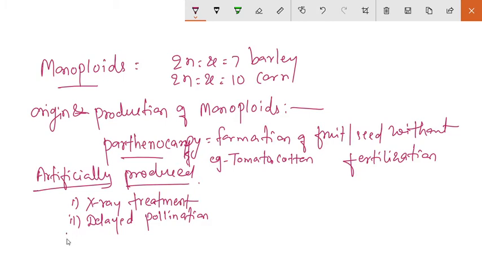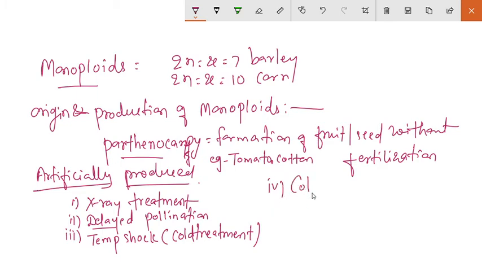Then the third, and it can be produced artificially, the temperature shock, or we can say the cold treatment. So by giving the cold treatment also, we can induce the monoploid. Then the fourth one, that is giving the colchicine treatment.